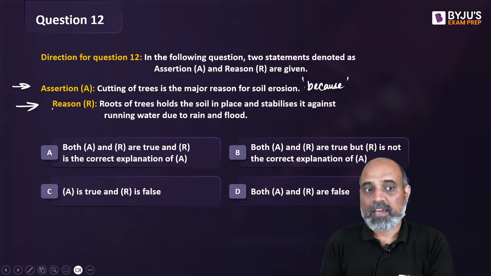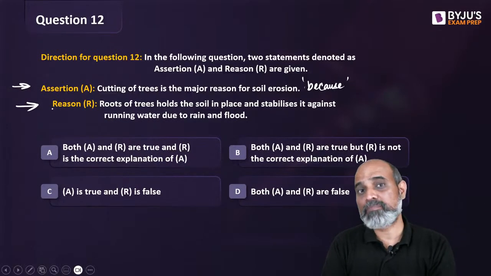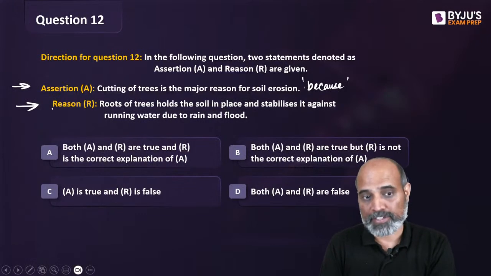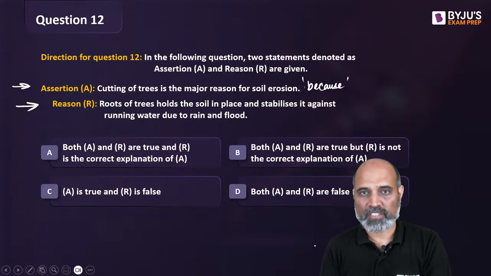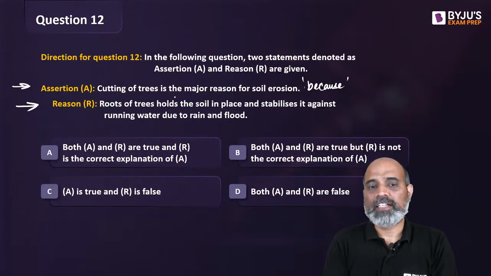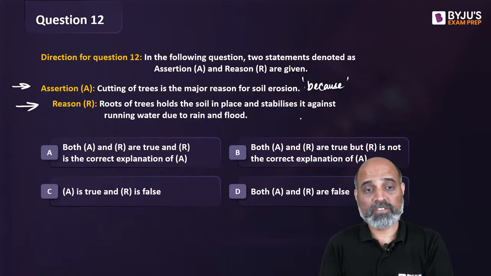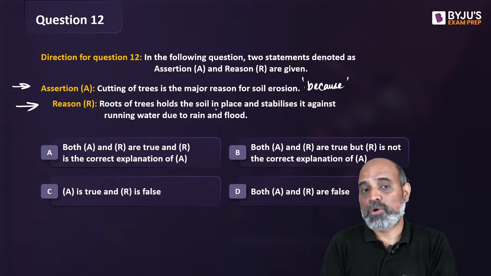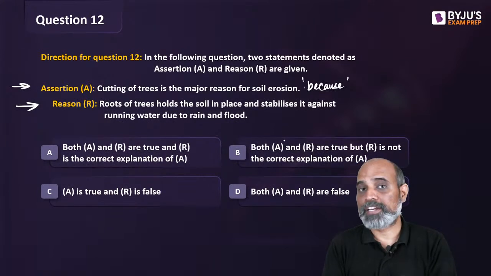Okay. अगर नहीं मैच करता है तो अपन बोलेंगे assertion भी ठीक है, reasoning भी ठीक है, but it's not a correct explanation. Or we will say both are false or one of them is true, another is false and so on. ठीक है? Cutting of trees is a major reason for soil erosion because roots of trees holds the soil in place and stabilizes it against running water due to rain and flood.